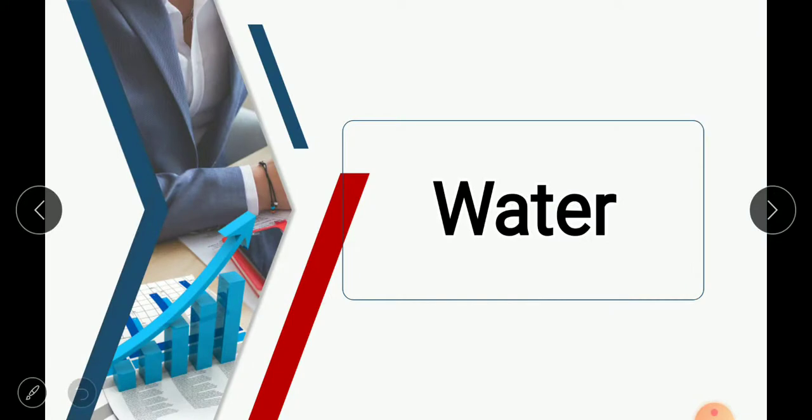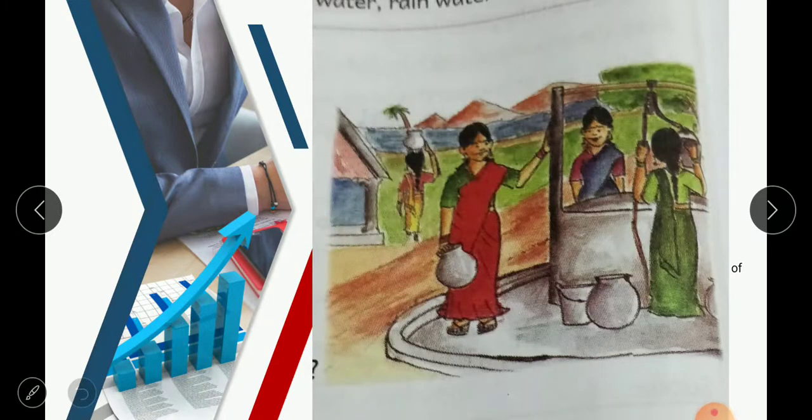Yes, this is our next lesson, children. In this lesson, we will learn how water is useful for us, what the different sources of water are, how to measure water, and the daily ways in which you will be using it. And because of water, how many forms of water there are, how the rains are formed, about all those things we will be learning in this particular lesson. Let's enter into this lesson.